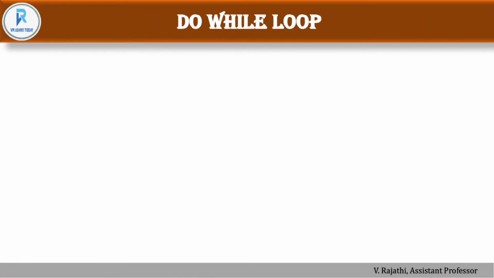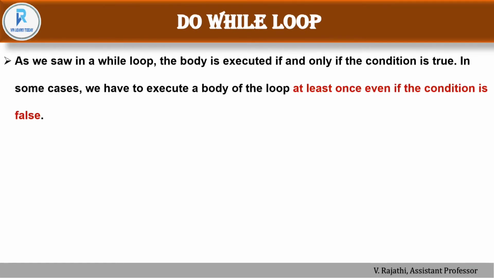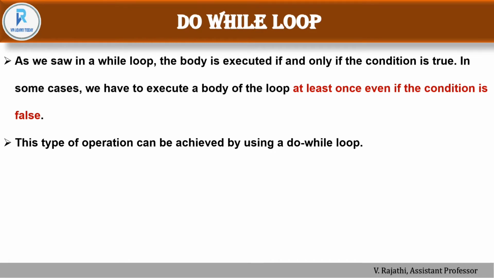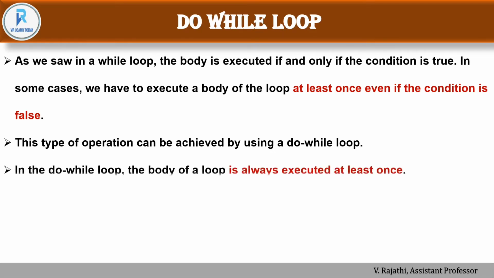So let's see what a do while loop is. As we saw in a while loop, the body is executed if and only if the condition is true. In some cases, we have to execute the body of the loop at least once, even if the condition is false. So in this situation, we go for the do while loop. This type of operation can be achieved by using a do while loop.